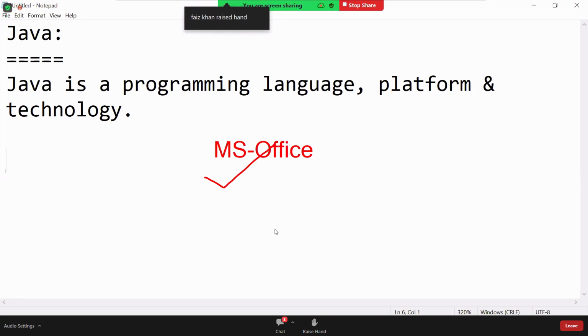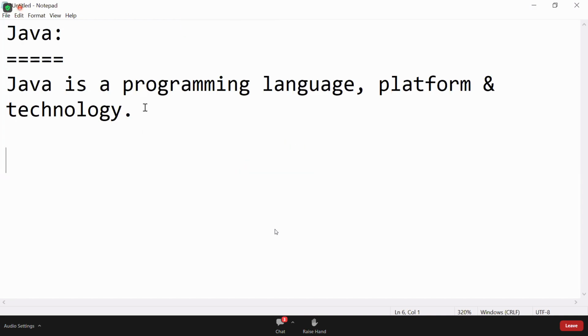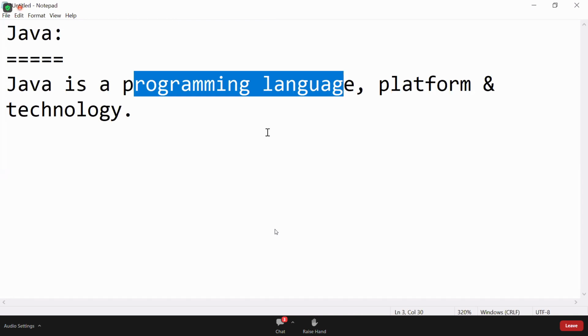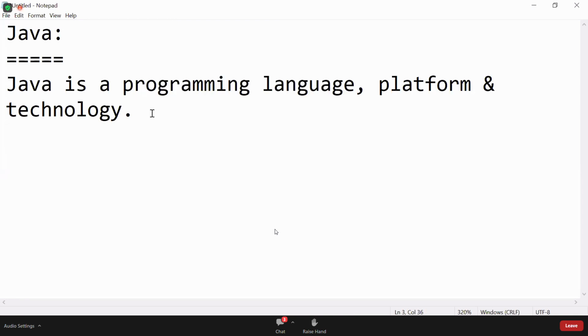Java is called a programming language because by using Java, you can write programs. By using MS Office, you cannot write programs. MS Office is only a program written in VC++. Using Java also, like MS Office, you can develop it. That's why Java is called a programming language. Everyone knows this, very simple. But platform and technology are important. Next, write it.